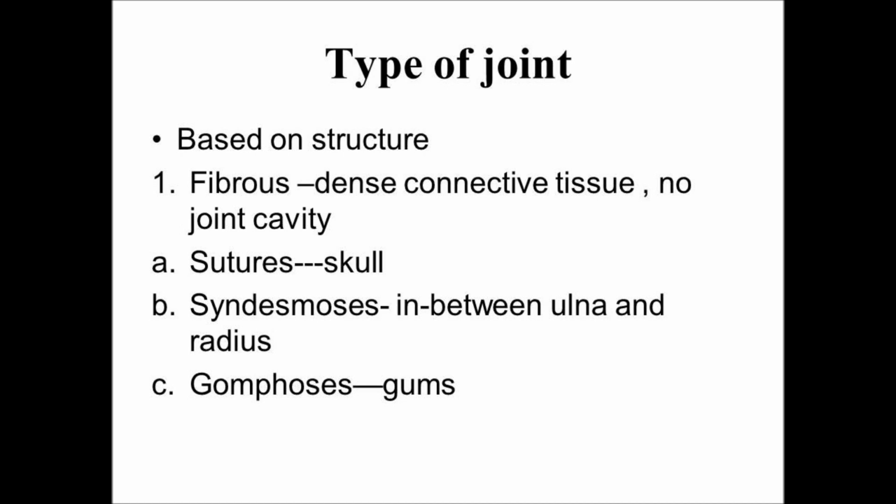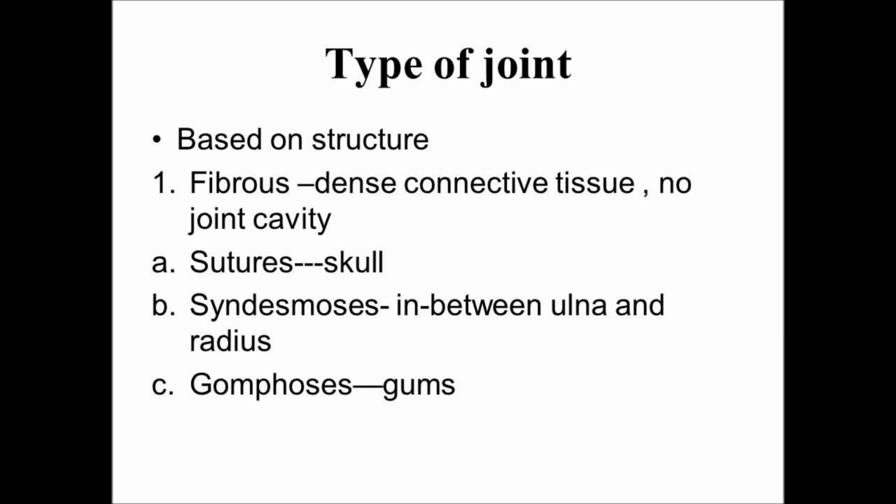So they are connected to each other with fibrous material. What is fibrous material? It is dense connective tissue, having collagen fibers, so those fibers join the bones together. That is a fibrous joint.